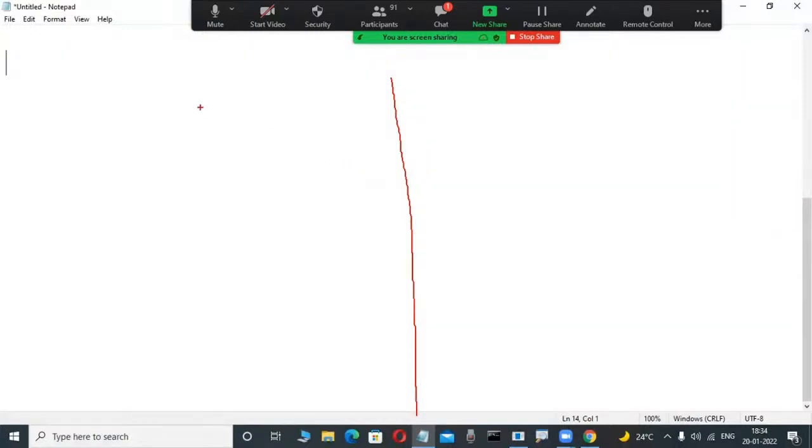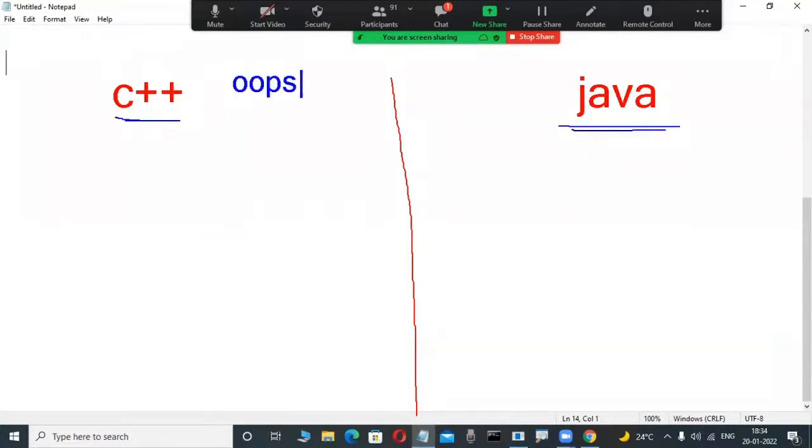And now check it out. Just observe for 5 minutes, that's enough. This is a demo, just observe what is going on. C++ is a language. Java is a language. For example, computer students know them. C++ is a language and Java is a language. These are two popular object-oriented languages. In object-oriented languages, some OOPS concepts are there, some object-oriented features. Yes, here also OOPS concepts are there. Here also OOPS concepts are there.